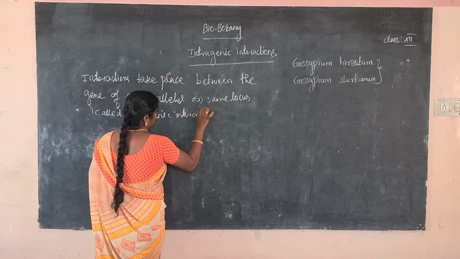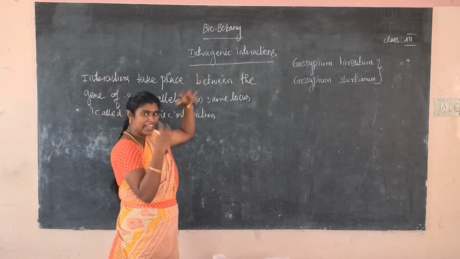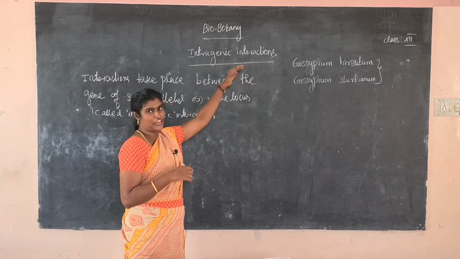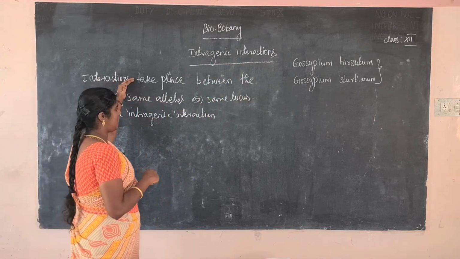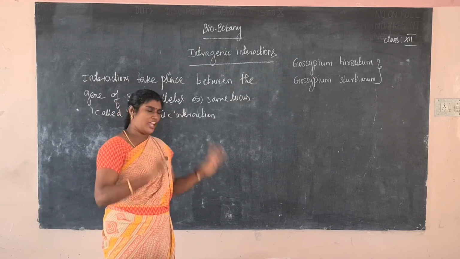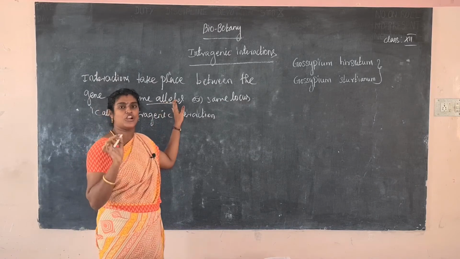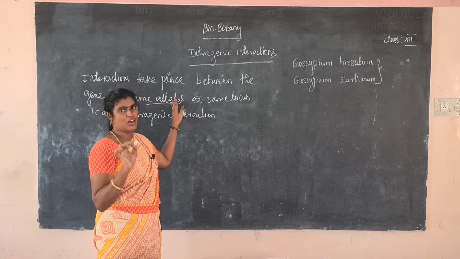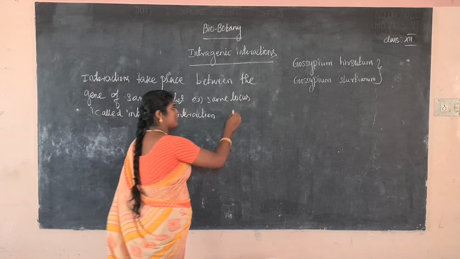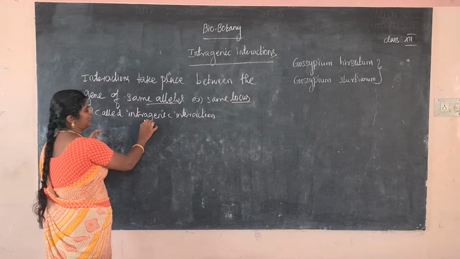So what is the meaning of intragenic interaction? Interaction takes place between the alleles of the same gene at the same locus. What is an allele? A pair of genes controlling the same character and located on the same homologous chromosome is called an allele. What is the meaning of same locus? It means the same place. This is called intragenic interaction.